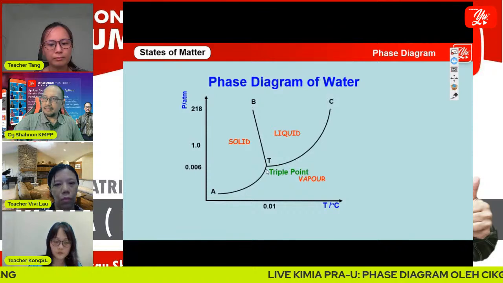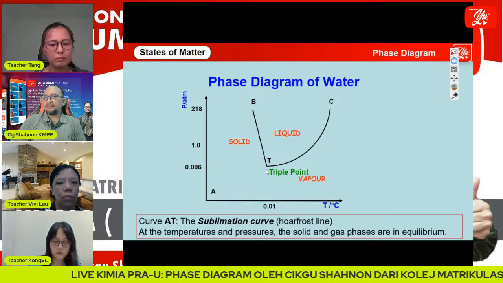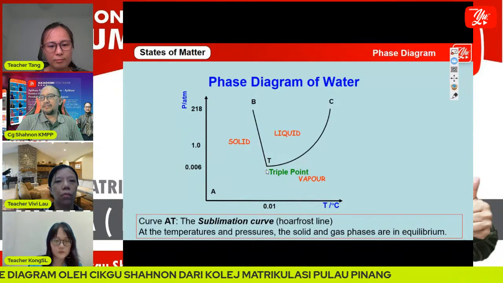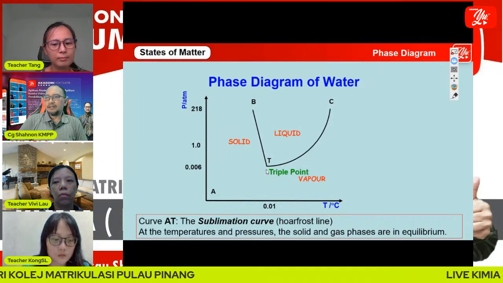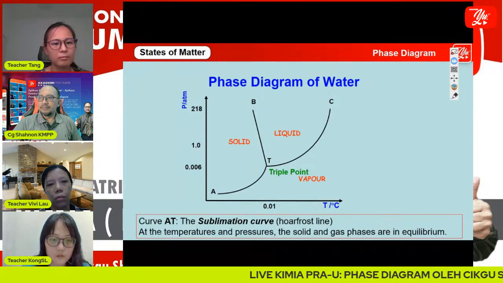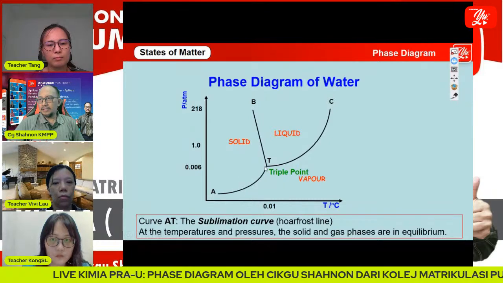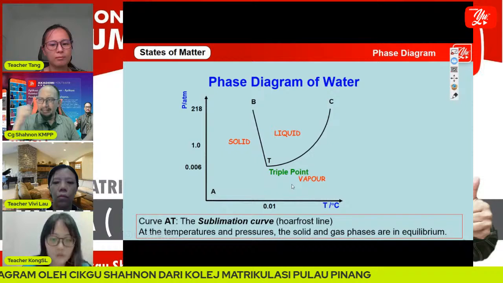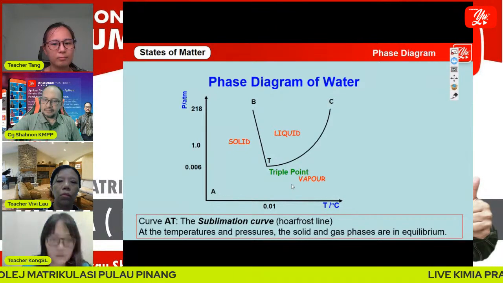All right. What is the AT curve? Curve AT is the sublimation curve. At this temperature and pressure, the solid and gas phases are in equilibrium. Along this curve, from A to T, T to A, the solid and gas are in equilibrium. We call it the sublimation curve.